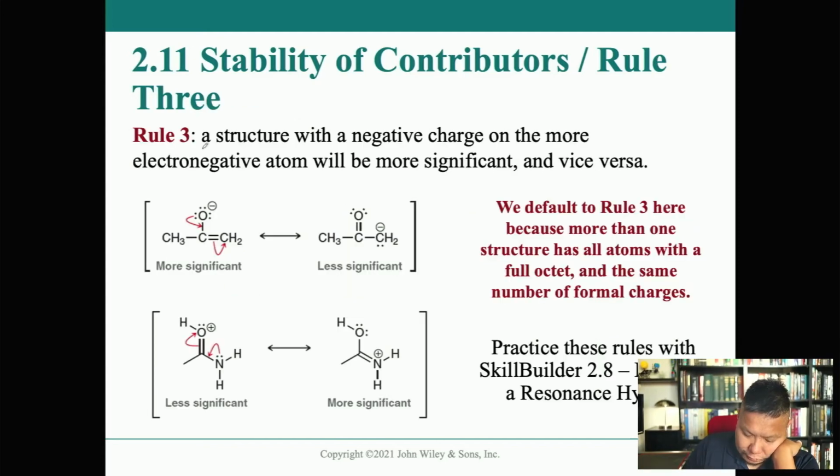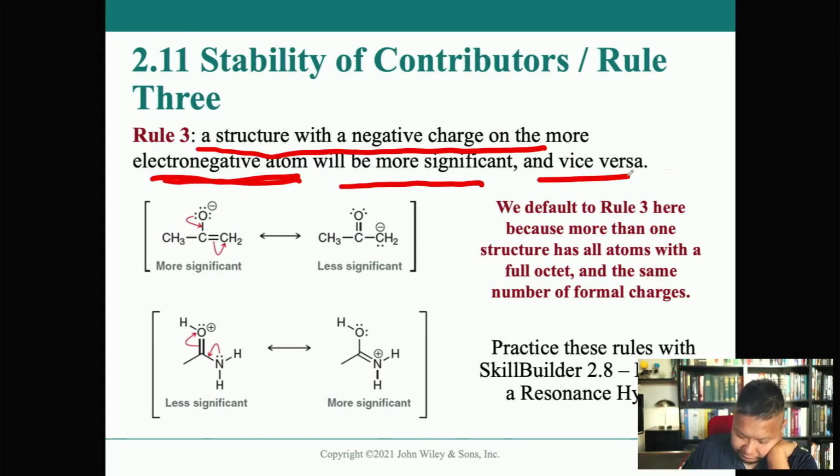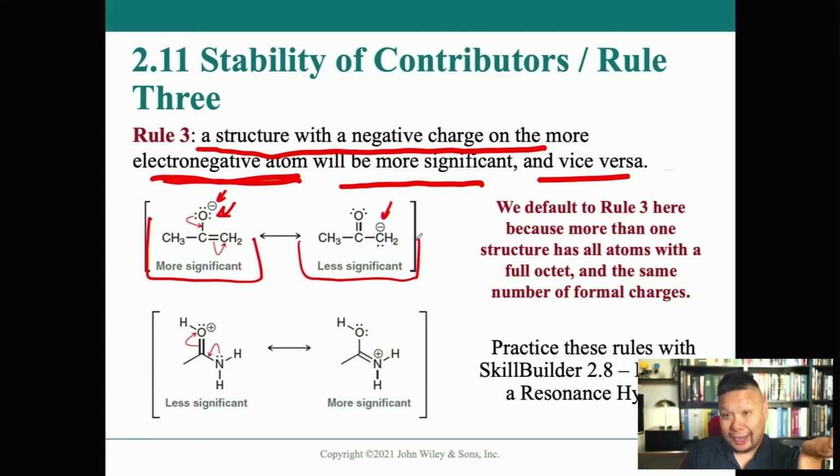Rule 3: a structure with a negative charge on the more electronegative atom will be the more significant, and vice versa. And this kind of makes sense, because remember, use this one as an example here. Oxygen loves electrons because it's electronegative. Carbon is not as electronegative. So the one that has the negative charge on the more electronegative atom will be the one that's contributing more.